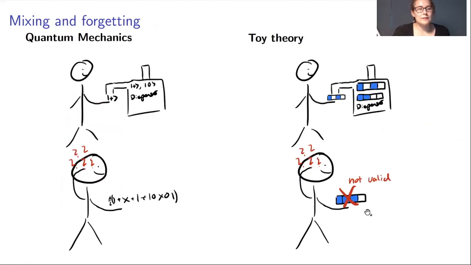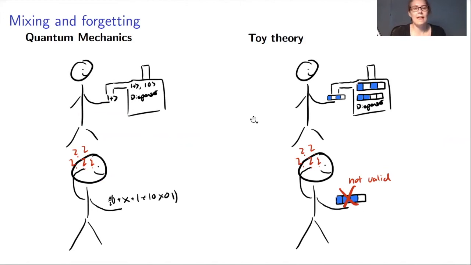So now let's talk about mixing and forgetting. In quantum mechanics, if we have some dispenser, which then dispenses one of these states and shows which state has been dispensed, and Bob leaves it on his desk and then forgets about it, then he doesn't know what has been dispensed before. So his state of knowledge is then the equal mixture of the two states.